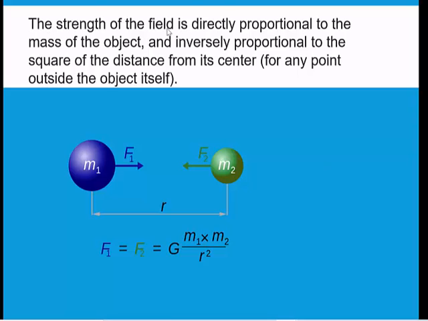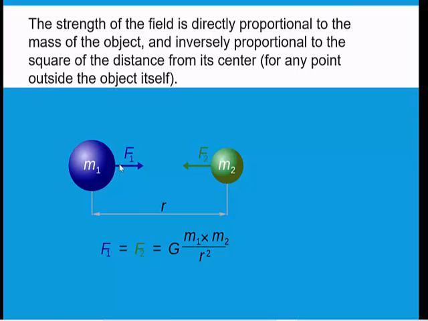The force between these two objects is directly proportional to the product of the masses of the two objects. Write down, it is directly proportional to the product of the masses of the two objects. You have to multiply the masses, and it is inversely proportional to the square of the distance between them. Okay, and how will you measure this distance? Distance has to be measured from the center.